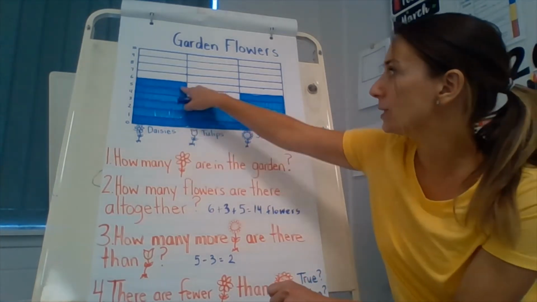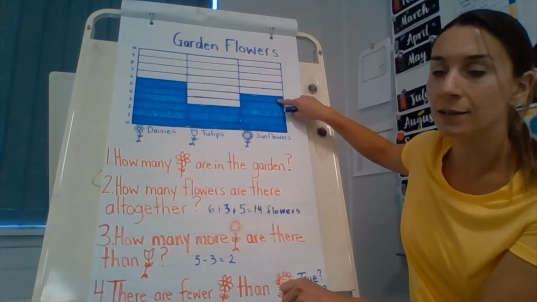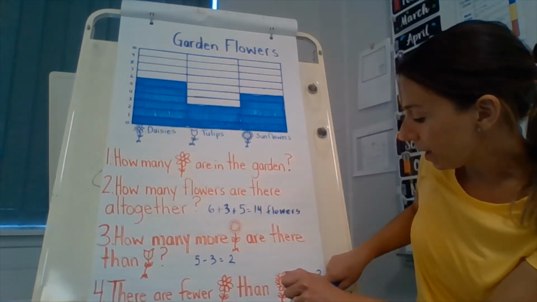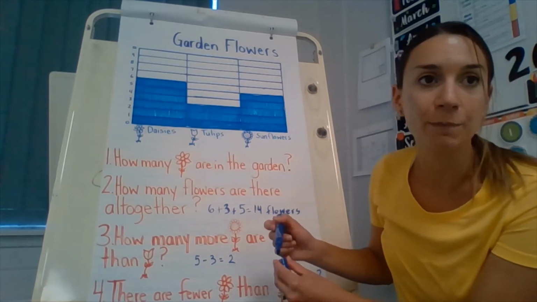So are there fewer daisies than sunflowers, boys and girls? No, there are more. So that would be a false. So the answer to that would be false.